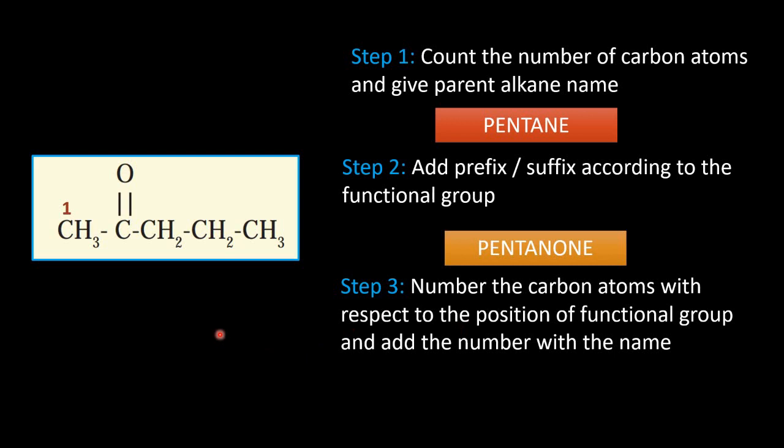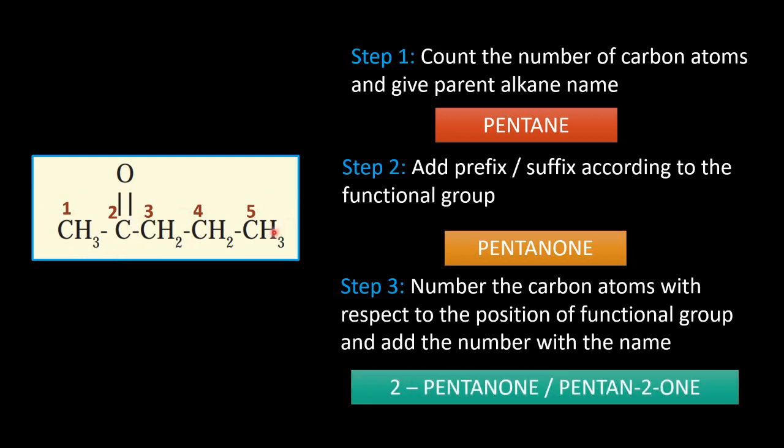Let us start 1, 2, 3, 4, 5. This is the correct way of numbering since the functional group is in the second carbon itself. But when you try the other way, 1, 2, 3, 4, 5, it is the fourth carbon. So we are going to neglect this way of numbering. We are going to follow the first method. So the second carbon has the functional group ketone, and the name becomes 2-pentanone or pentan-2-one.